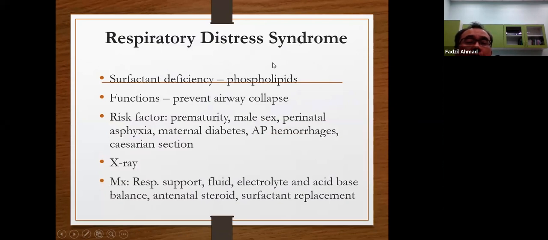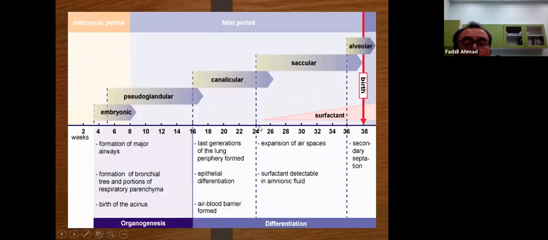It is mainly due to surfactant deficiency. Surfactant is a phospholipid. The function is to prevent the airway from collapsing. The risk factor mainly is prematurity, because if you look back here, at 24 weeks and below, you are unable to detect any surfactant. So the airway cannot maintain its integrity. The time when you can detect surfactant is at 24 weeks gestation.